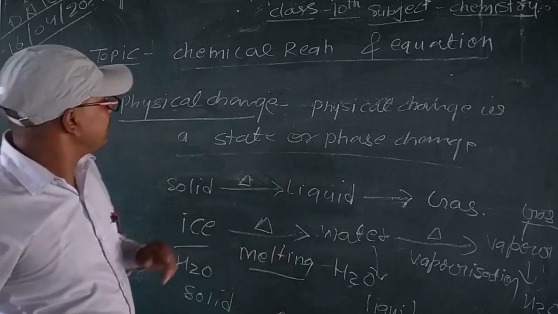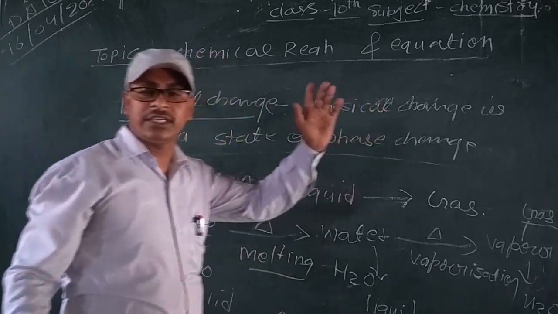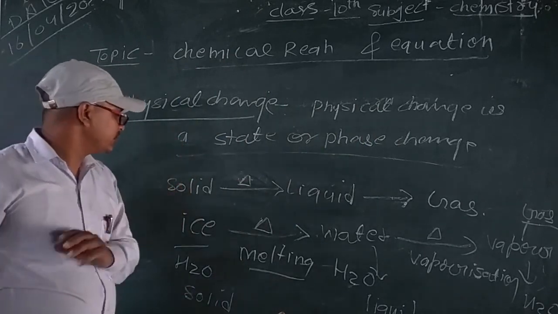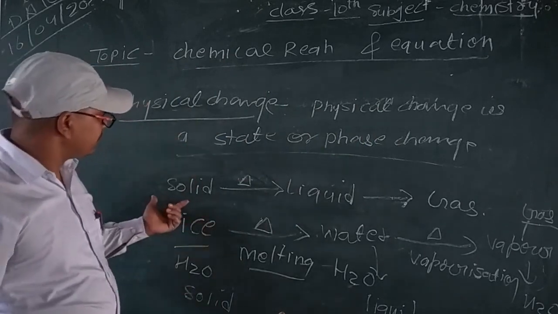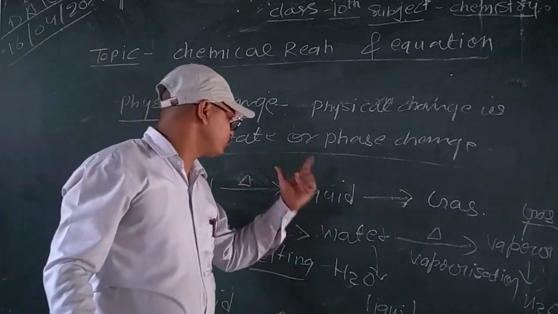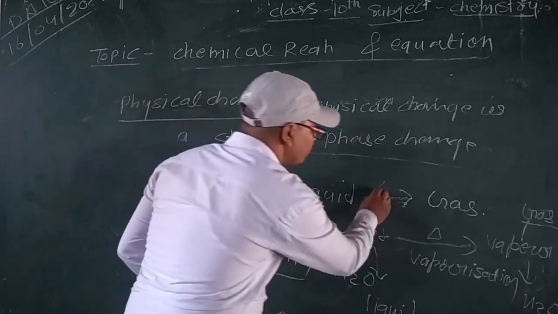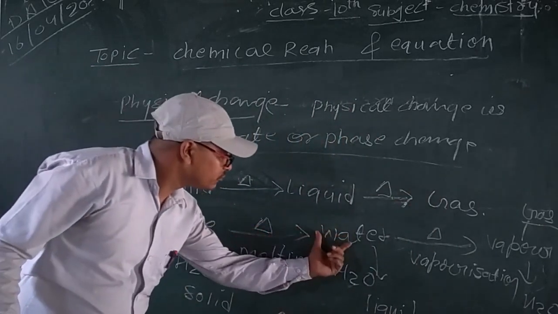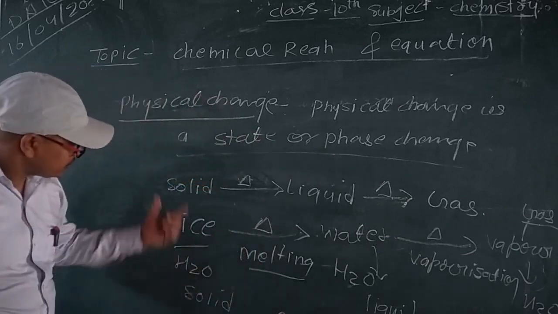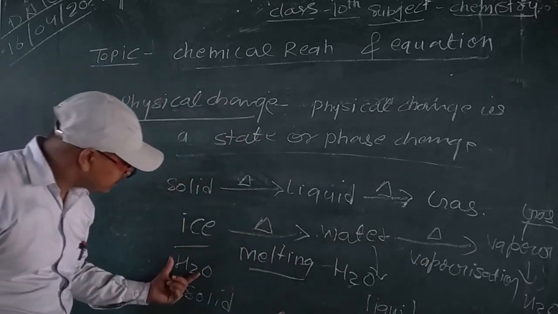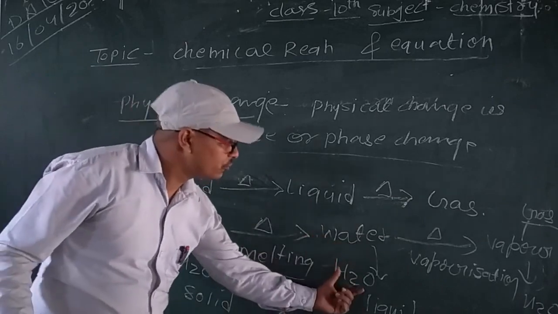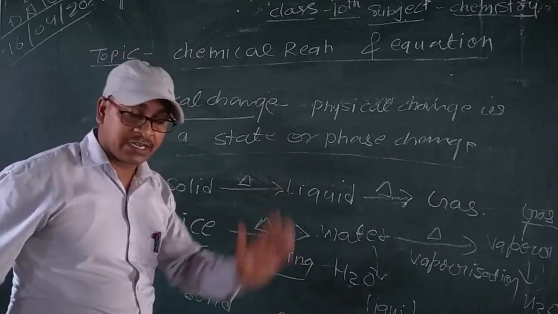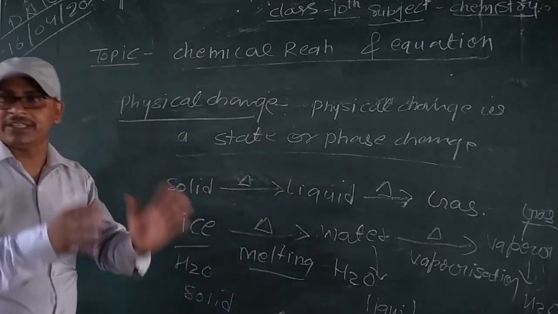So we can say the physical change is a state change or phase change only. No change chemically, no bond breaking, no formation of new bonds, only change in state. Solid heated forms liquid, liquid heated forms gas. For example, ice converts into water, water converts into vapor. The molecular formula is H2O for ice, water and vapor. Chemically it is the same, but physically it is different. So it is a physical change.